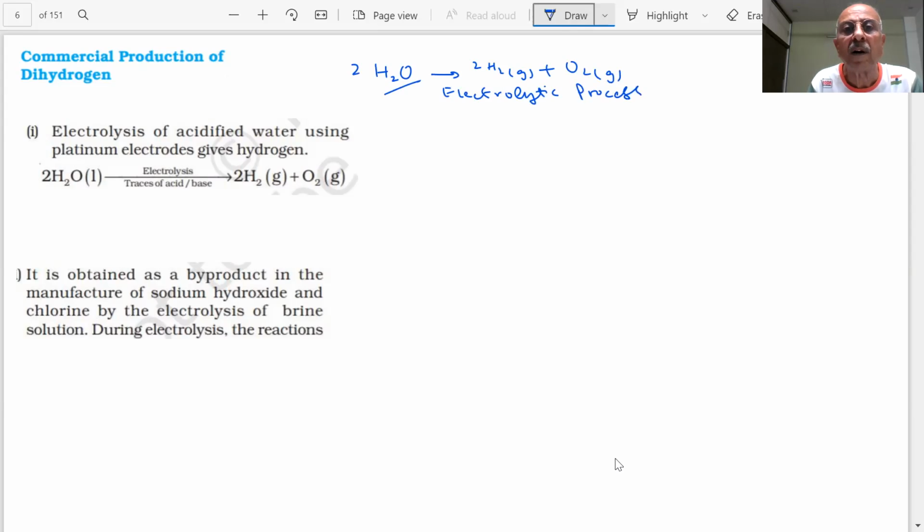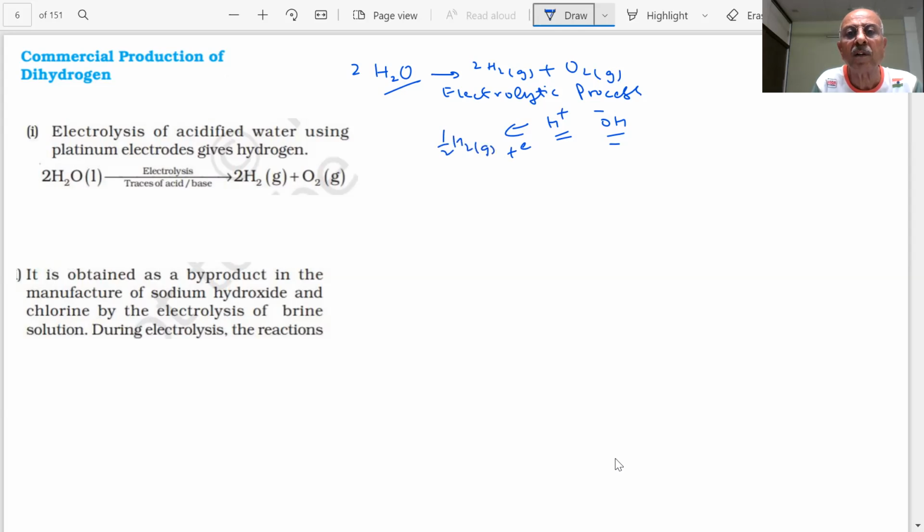But how does the electrolytic process work? Because you are saying there is some H plus and OH minus in the water, but that concentration is very small. The concentration of H plus and OH minus is very small. This will be produced at what? At the cathode, reduction will take place.